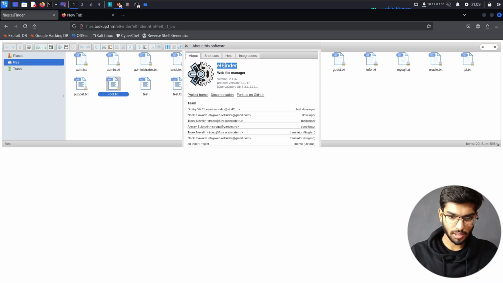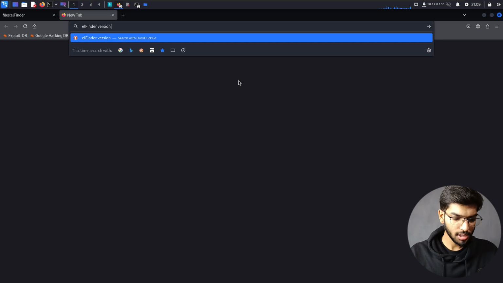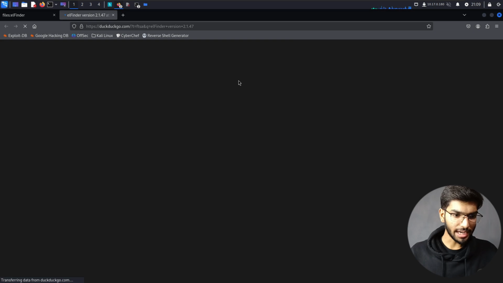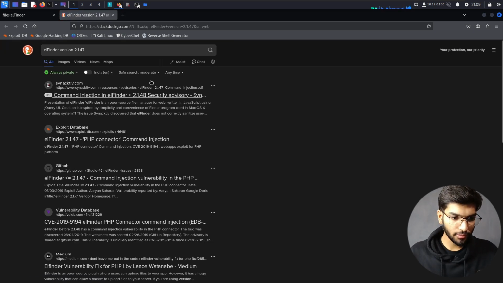Version number, not name. Yeah, they've specified the number there. So 2.1.47. I press enter. Right at the top, we find command injection vulnerabilities.